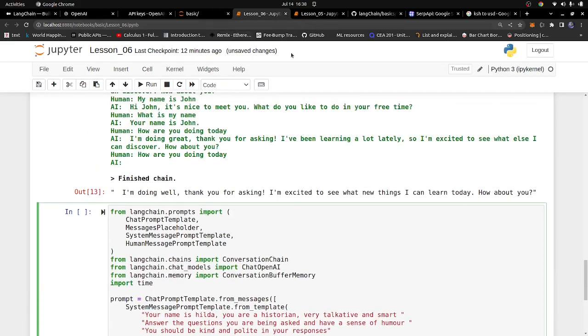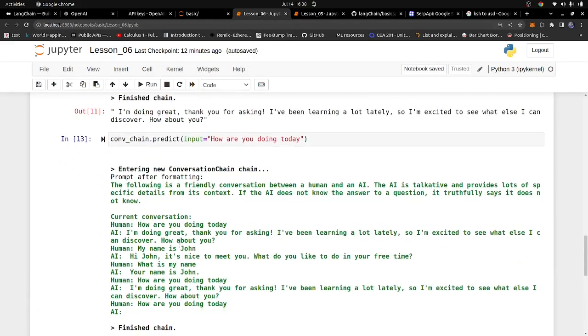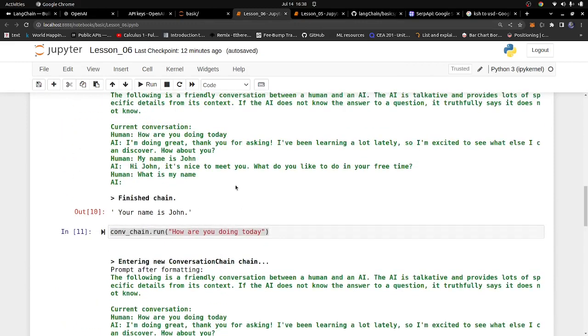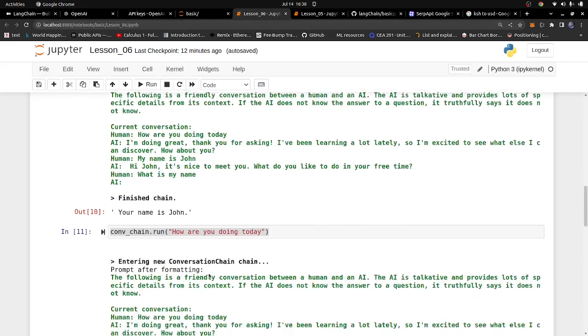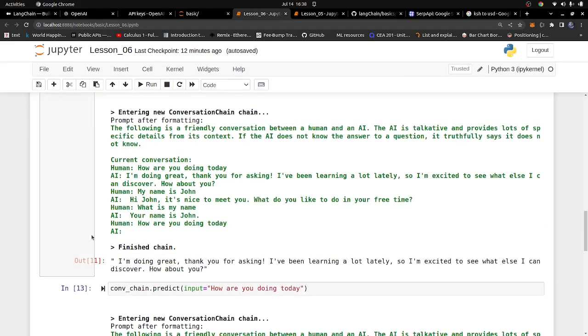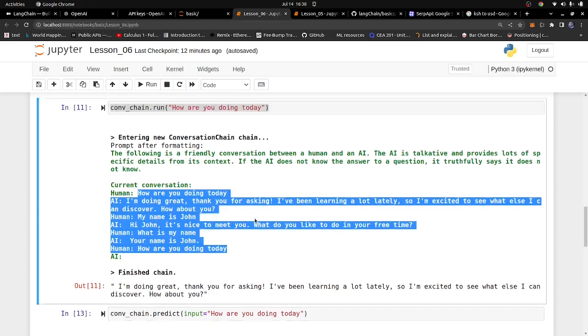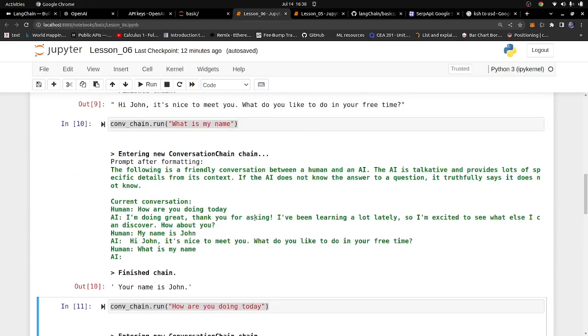And one thing I want to mention is that the reason why it's able to remember these things right here is because you're using a Jupyter notebook, right? If you run this outside of a Jupyter notebook, it won't be able to remember most of this. Basically, it won't have any history of the conversation that we had with it. So try to run this in a Python prompt. Just create a Python file and then try to run this. It won't remember anything that you said. But if you're running the Jupyter notebook, for some reason, it remembers the previous information.